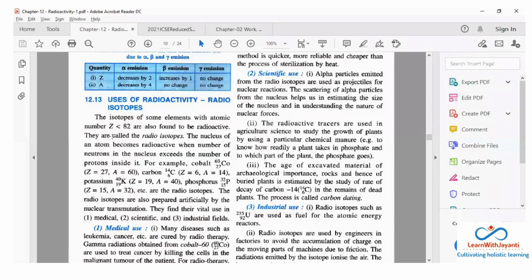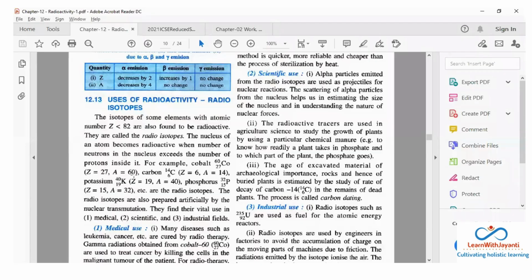The nucleus of an atom becomes radioactive when the number of neutrons in the nucleus exceeds the number of protons inside it. Like for example, they have given you an example of cobalt. ये थोड़ा dangerous है, हाँ, cobalt. आपको नहीं मतलब, बहुत easily medicine में भी use करते हैं. Okay, for some purpose. Now cobalt, if you notice 60, atomic number is 27 and atomic mass number is 60. So you can notice that neutrons are more than 27. Okay, so it is a radioisotope.